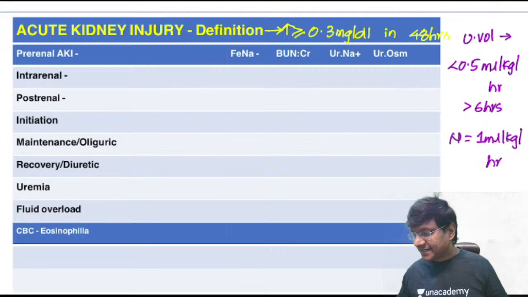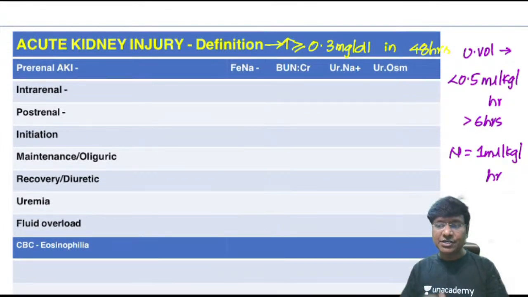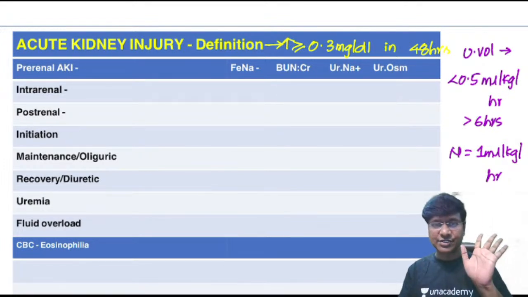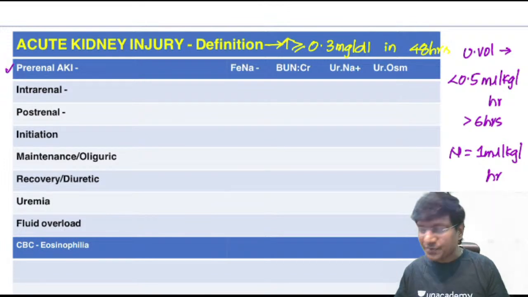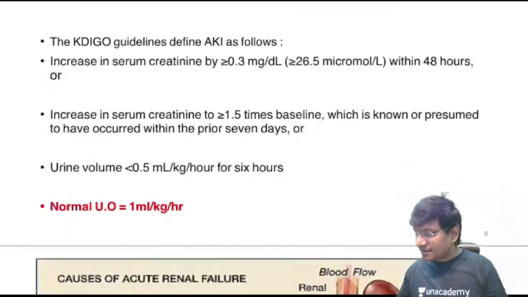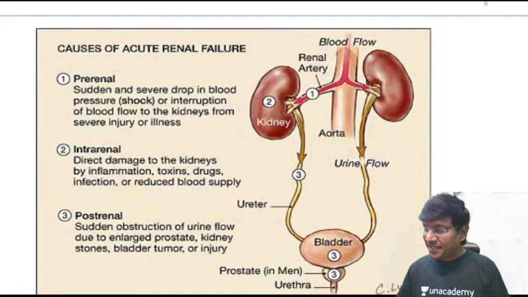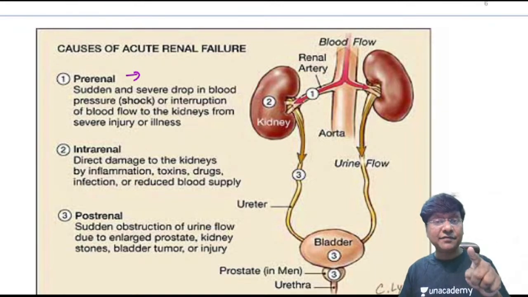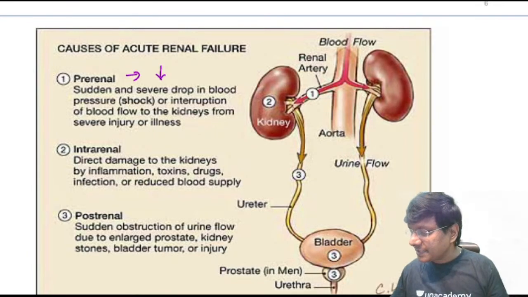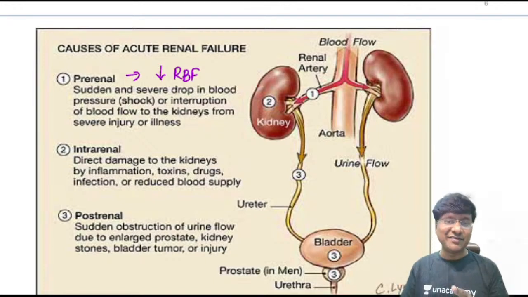Right, now let us just discuss the etiology of acute kidney injury. The entire acute kidney injury I will revise in just 5 minutes. We classify acute kidney injury into pre-renal, intrinsic renal and post-renal. Pre-renal, what is this pre-renal? If renal perfusion decreases, if the kidney is damaged because of some problem before the kidney, that is called pre-renal type of acute kidney injury.